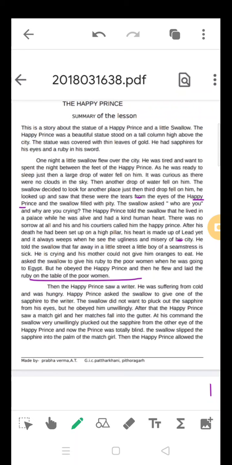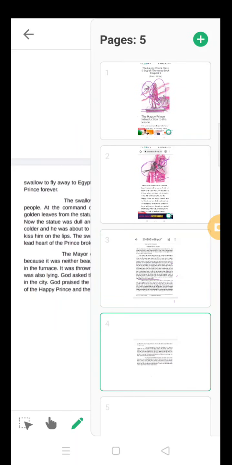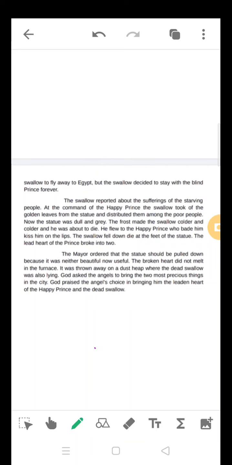The Happy Prince was now exactly blind. The swallow slipped the sapphire into the palm of the match girl. The Happy Prince allowed it. The swallow now reported the suffering of the starving people, so many people starving in the city. So he has given all, at the command of the Happy Prince. The swallow took out the golden leaves from the statue one by one. All the golden leaves he has taken out. So he becomes wounded now, because one by one all the golden leaves are taken by the bird and given to the people who are suffering.